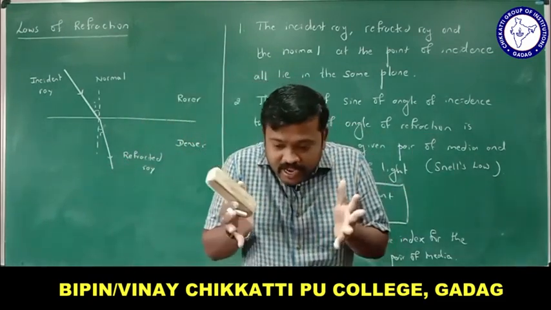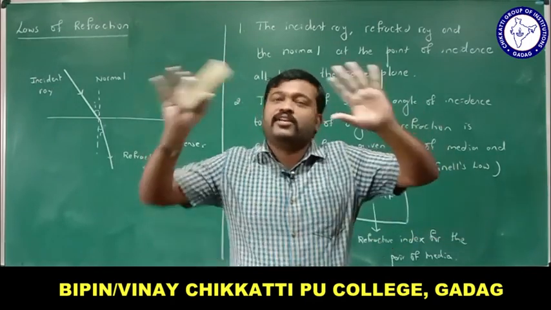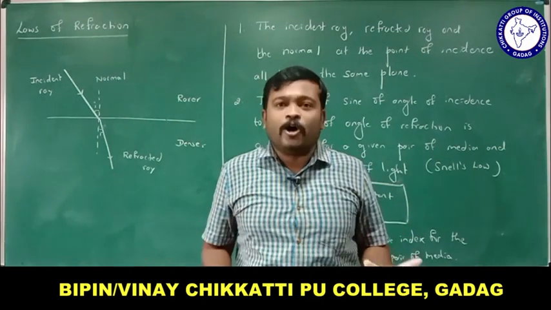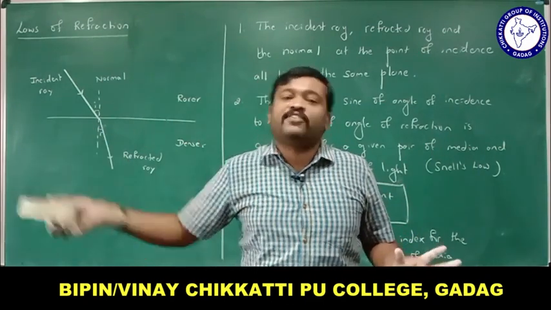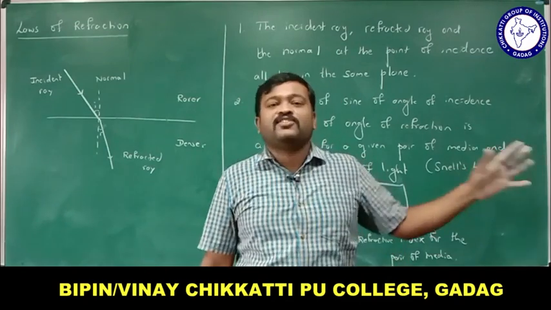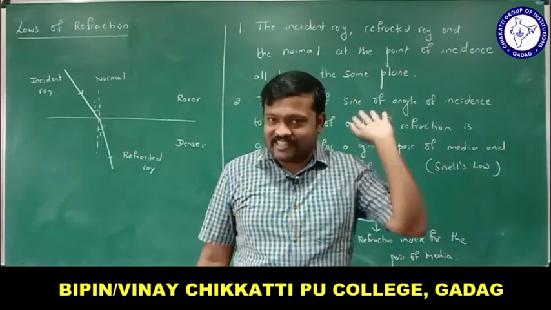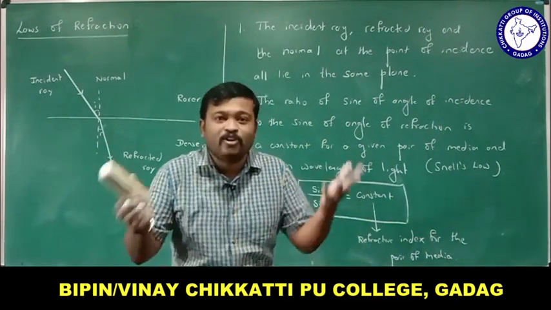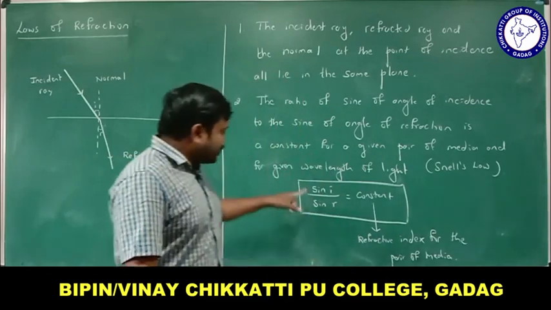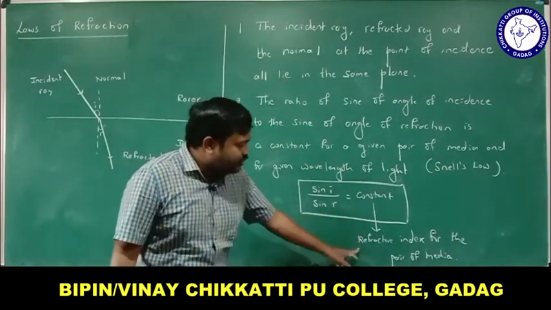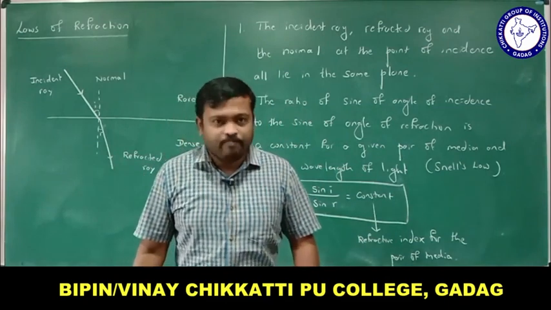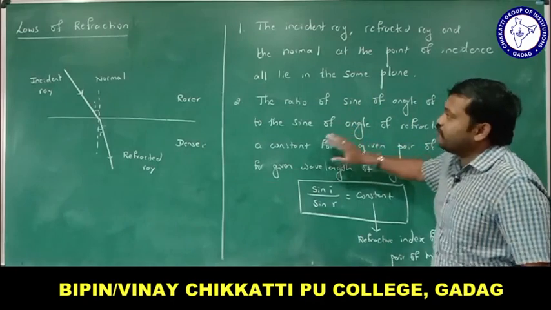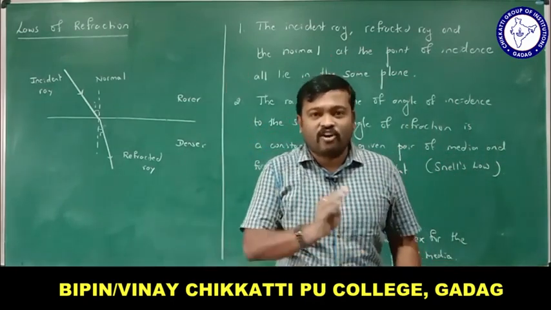So let me compare the reflection with the refraction. First law is same for both here. There is a reflected ray, there is a refracted ray. That is the difference. If you go with the second law, angle of incidence is equal to angle of reflection in case of reflection, but in case of refraction, sine I by sine R equals constant. And what is that constant? That constant is called refractive index for the pair of medium. So sine I by sine R is equal to constant, and that constant is called refractive index for the pair of medium, and this law is called Snell's law. So these two are the laws which govern the refraction of light.